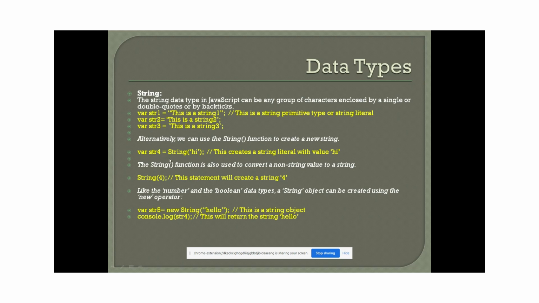In JavaScript we can create a string with literals, along with the new operator also, guys. If you use the new operator, we can create a string object. Also we can treat it as a string literal value. Also we can convert some of the integer values by providing a string. We can convert that integer also into a string, guys. You can see here all the examples I have provided already, how we can do that.